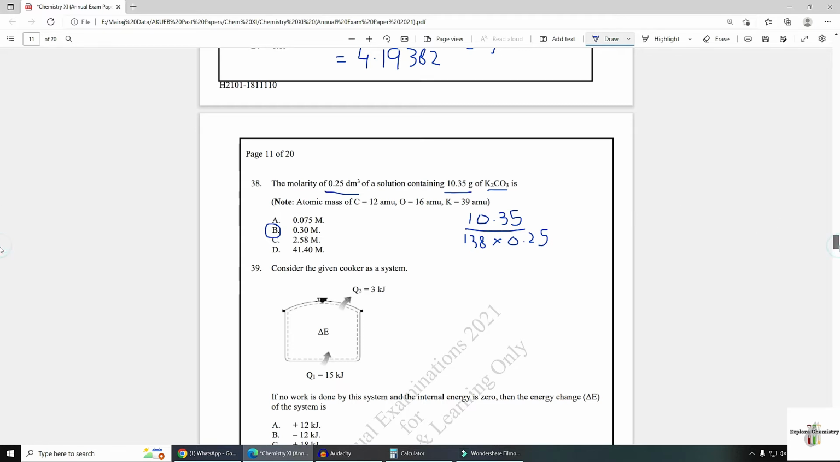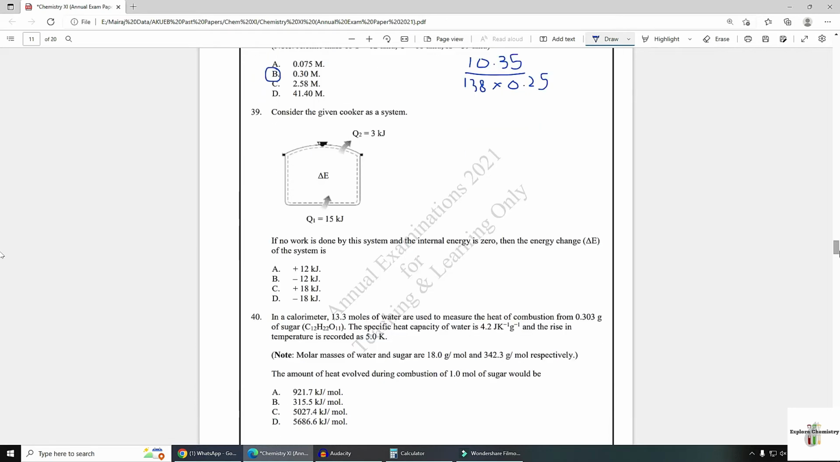Now question number 39. Consider the given cooker as a system. If no work is done by the system and internal energy is 0, then the energy change delta E of the system means there is no change in energy in this system. No work is done. There is no way of transfer of energy from this system. No work, no internal energy change, means only heat is the form to transfer energy from this system.